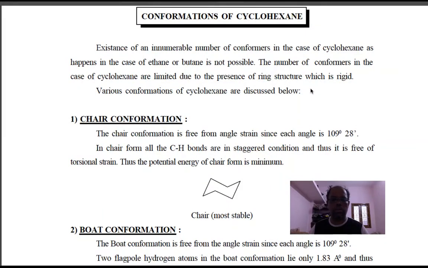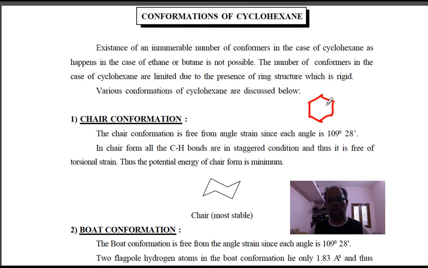Good morning, students. Today we are going to discuss the conformation of cyclohexane. Actually, cyclohexane appears as a hexagonal structure. It will be like this. But originally, it won't be a hexagonal structure. It will be in a different format, and due to the ring strain, the structure will be in a different form.